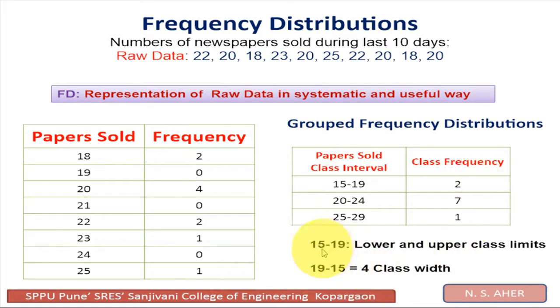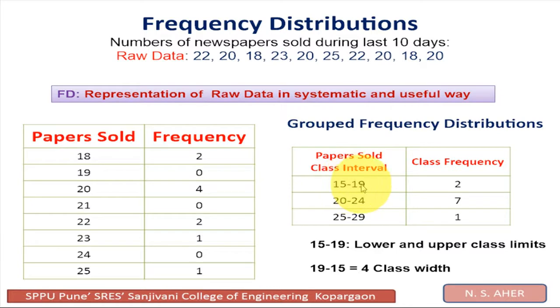For this class 15 to 19, 15 is the lower class limit and 19 is called the upper class limit. The difference between 19 and 15 is 4.